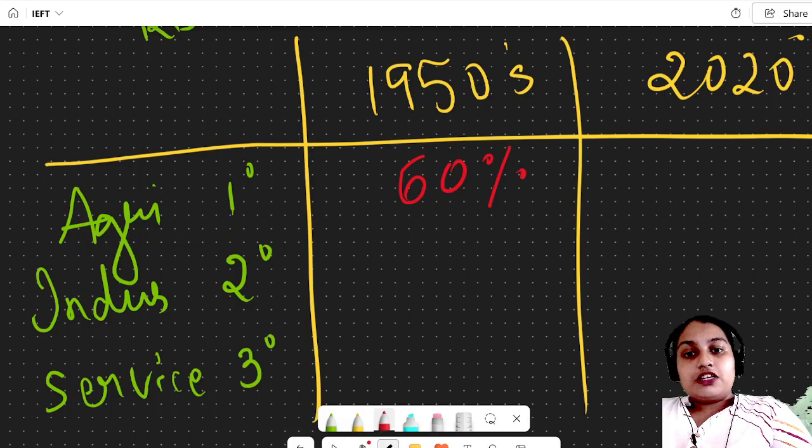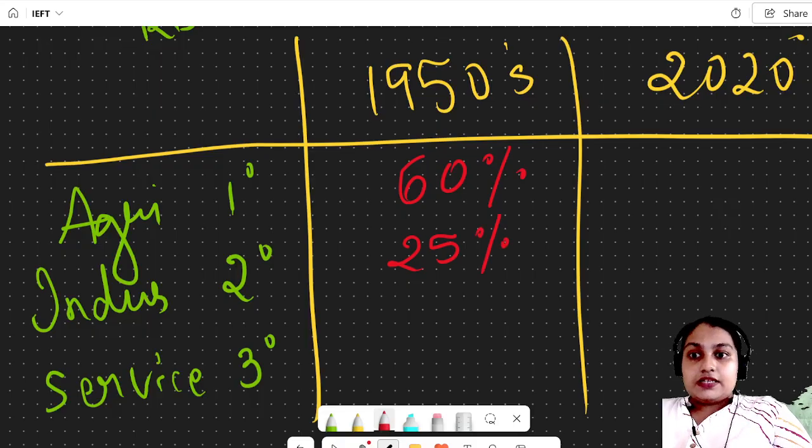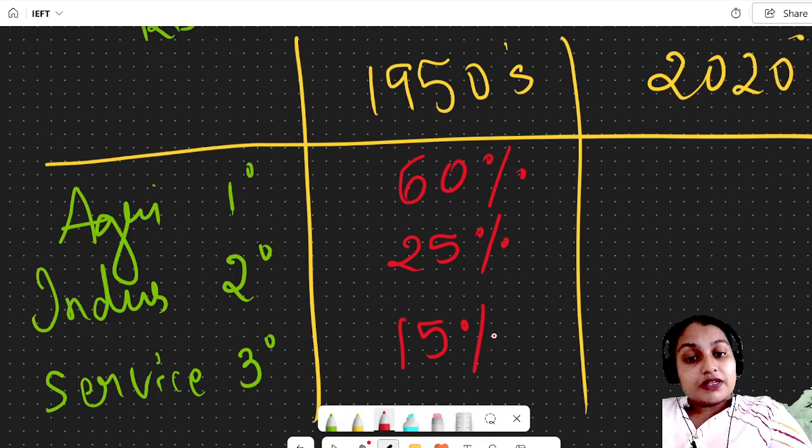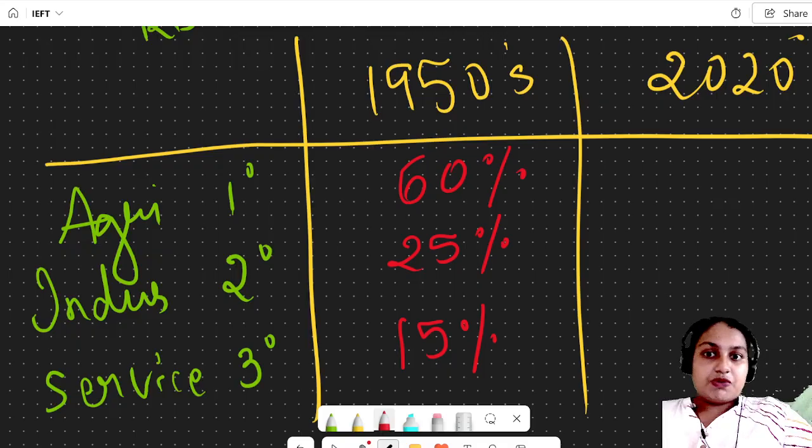Then another 25% of people worked in the industrial sector, which means manufacturing and all those things. And only 15% of people were in the service sector. In the service sector, communication, transportation, education and all other services come. So that is 15% in the 1950s.